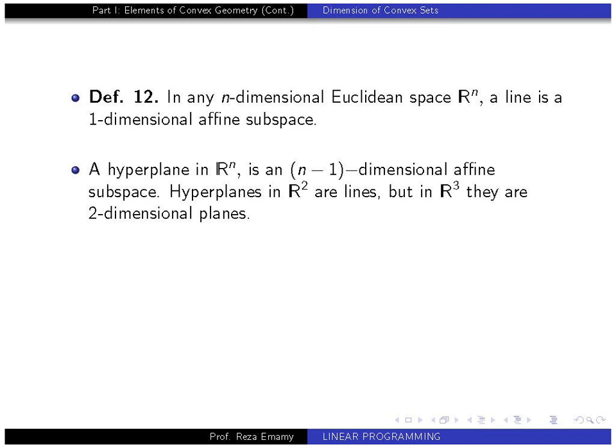Hyperplanes in R^2 are lines, but in R^3 they are the usual two-dimensional planes. Let's go to two examples. Example 1: a line is a one-dimensional affine subspace, or hyperplane, in R^2. Example 2 shows a regular plane, which is a hyperplane in R^3.